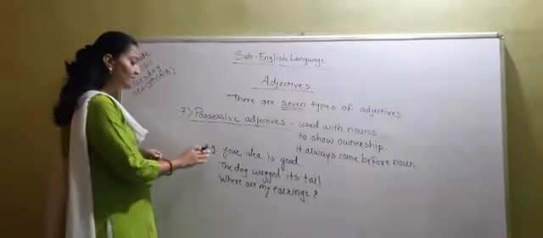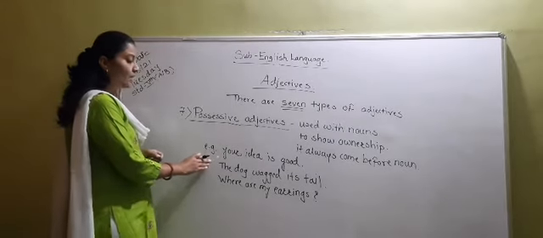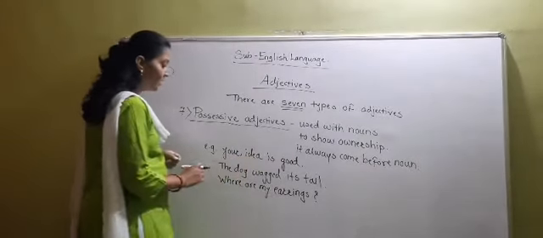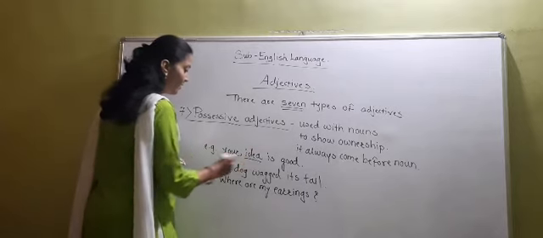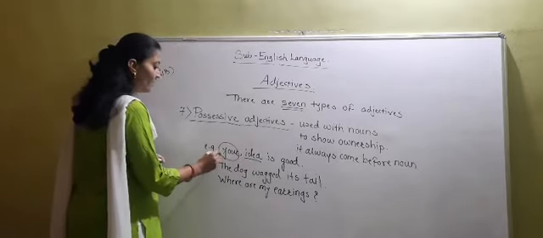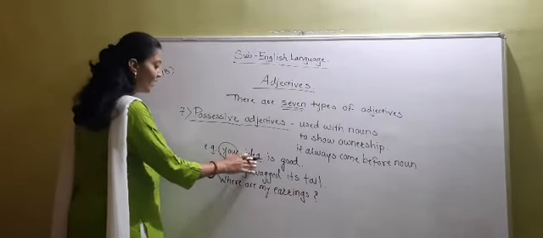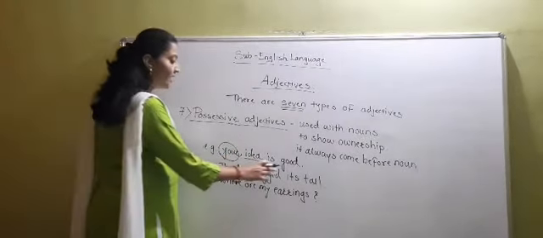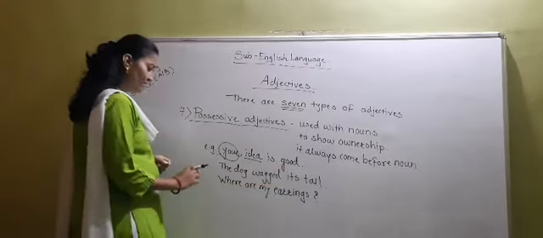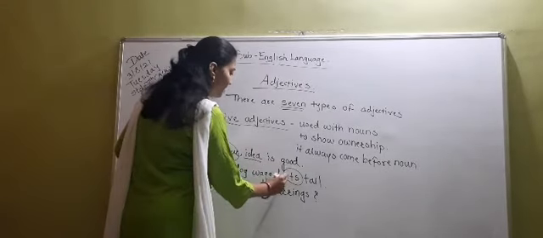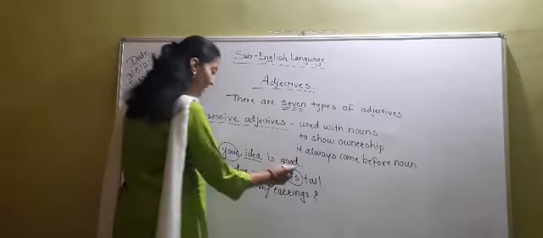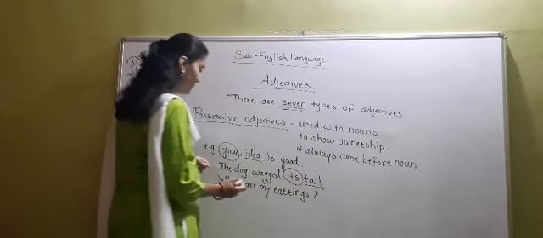Now see some examples. Your idea is good. Your is the possessive adjective here and it describes the noun idea. The dog wagged its tail. Its is the possessive adjective here and it describes the noun tail.